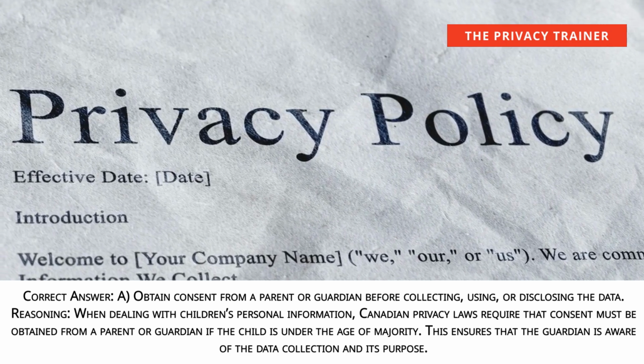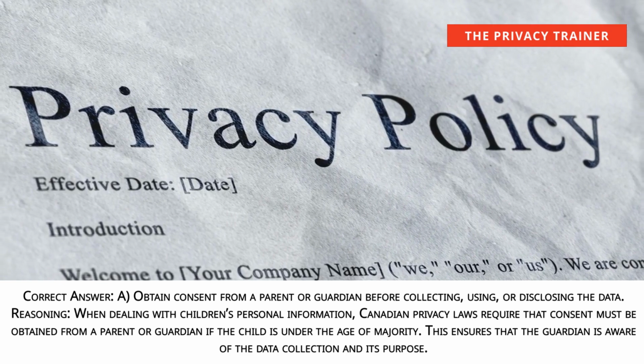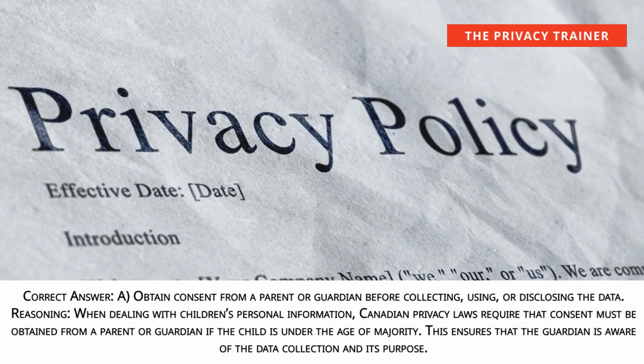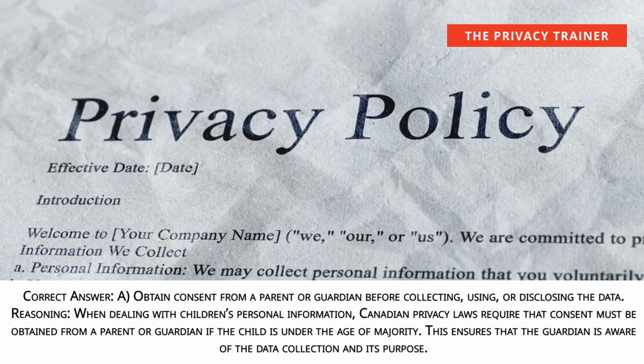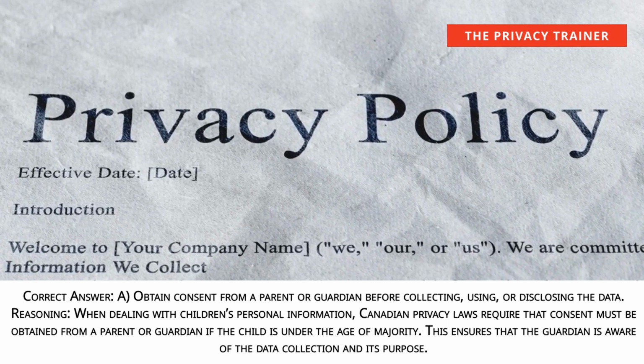Reasoning: when dealing with children's personal information, Canadian privacy laws require that consent must be obtained from a parent or guardian if the child is under the age of majority. This ensures that the guardian is aware of the data collection and its purpose.